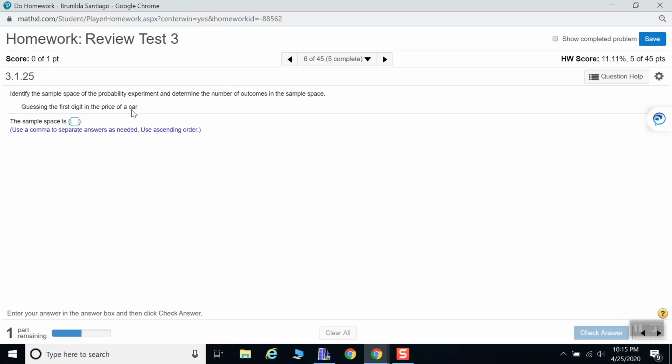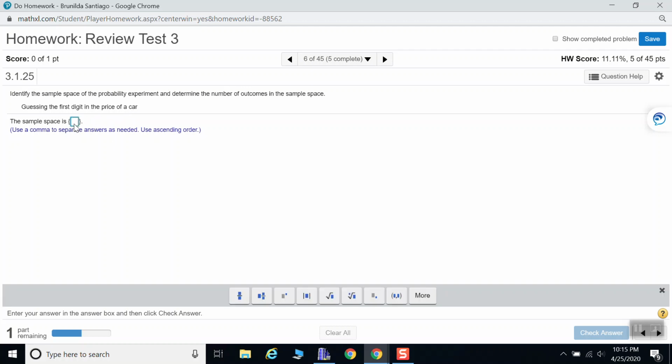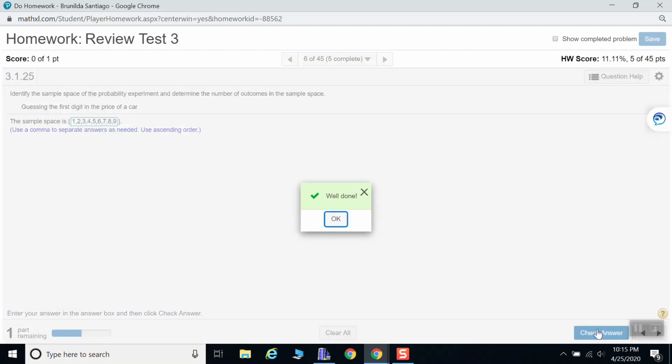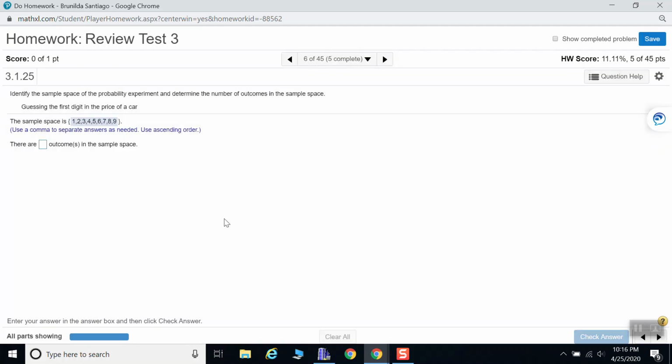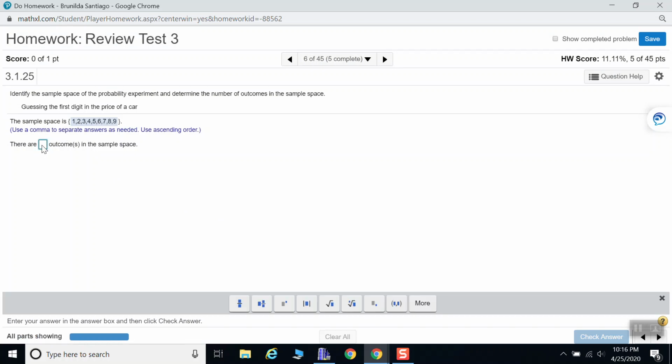So the first digit of the price can be 1, 2, 3, 4, 5, 6, 7, 8, 9. 0 is not included because then that will not count as a digit when you try to identify the price of a car. Now we count the number of outcomes, 1 through 9. There are 9 outcomes.